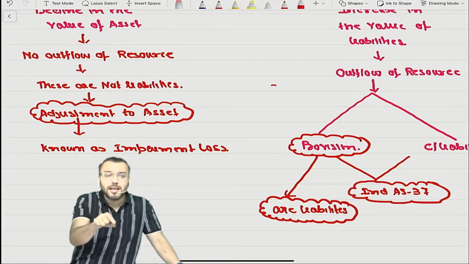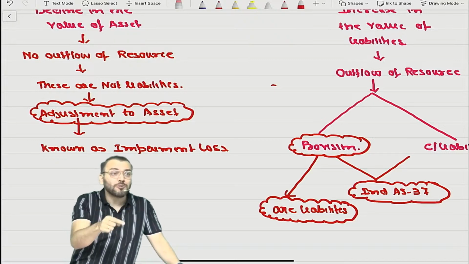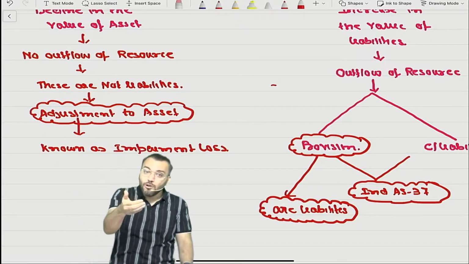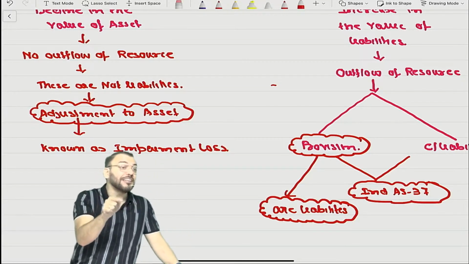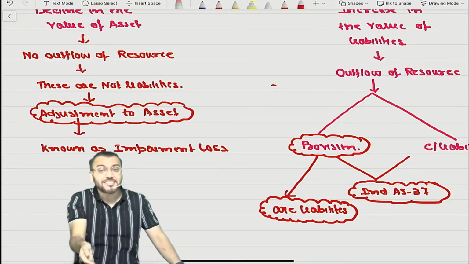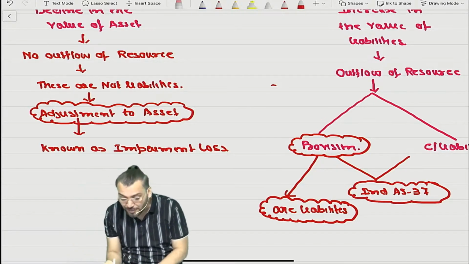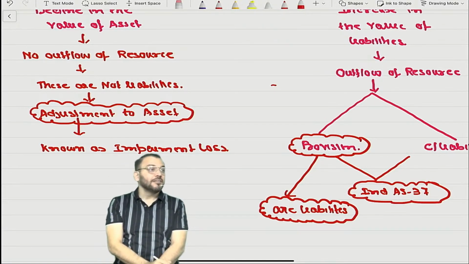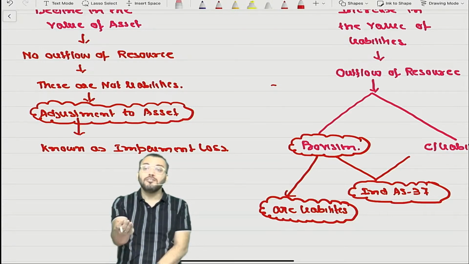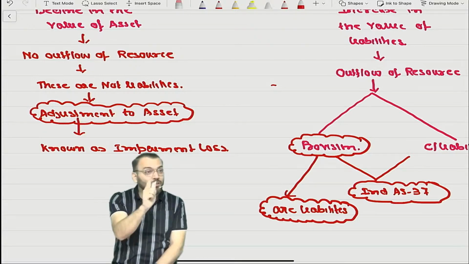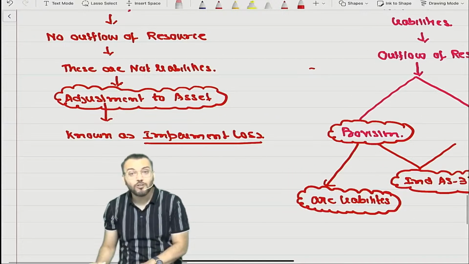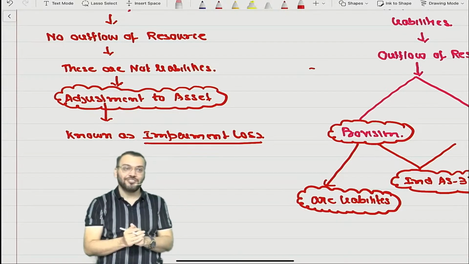If it is not a liability, then these are not provisions, because provisions are liabilities. And you all know that provision for doubtful debt is not written on the liability side, it is written as a deduction from debtor on the asset side. So it is only an adjustment to asset. If it is not a liability, how can we call it provision? Wrong terminology. These are impairment losses. So now we'll call it impairment loss.